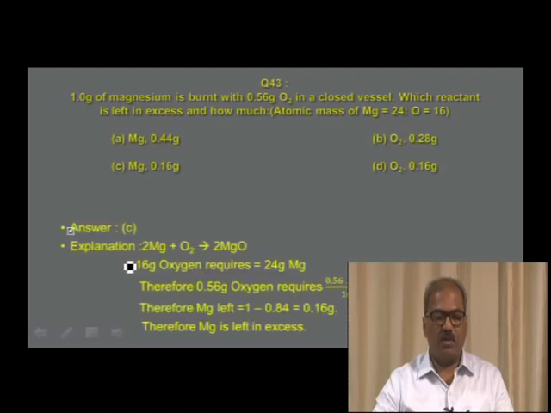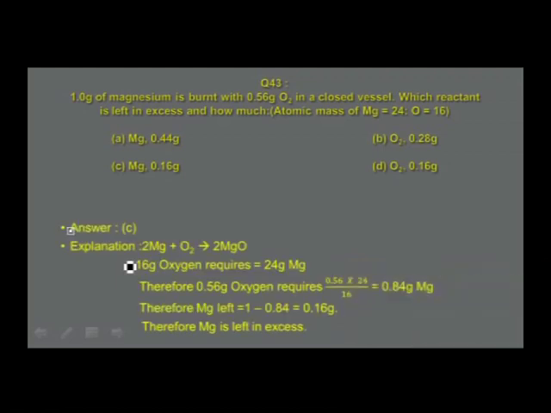See, this is how that particular question is answered. According to the equation, 2Mg plus O2 gives 2MgO. From the relation, you find 16 grams of oxygen requires 24 grams of magnesium. Therefore, 0.56 grams of oxygen requires how much magnesium? 0.56 into 24 divided by 16, that is equal to 0.84 grams of magnesium.